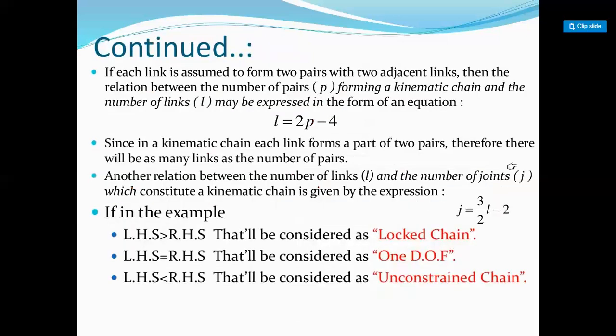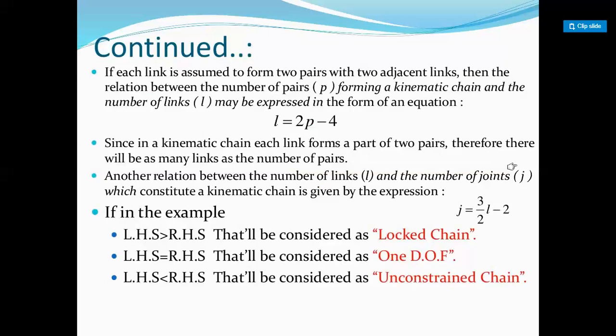Now, if you generate a kinematic chain, then the equation for the number of links required to construct the kinematic chain is L = 2P - 4, where L is the number of links and P is the number of pairs, right?